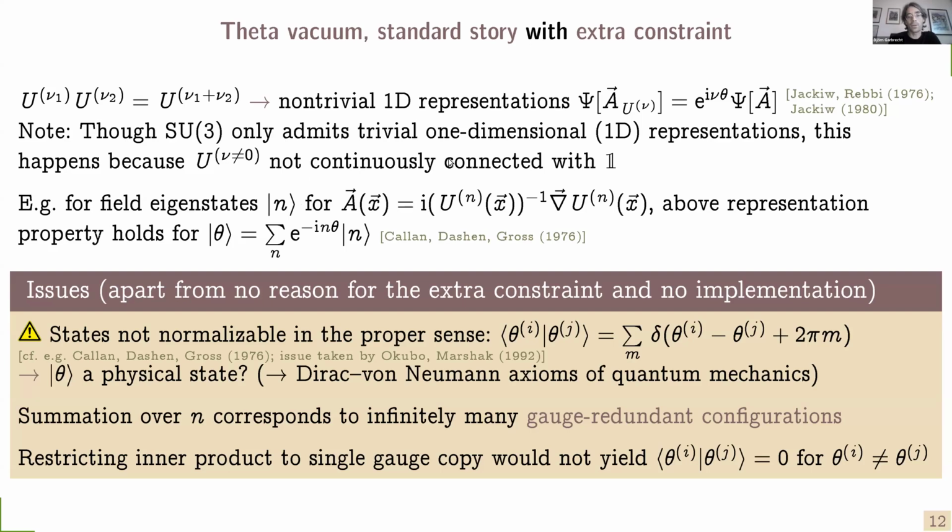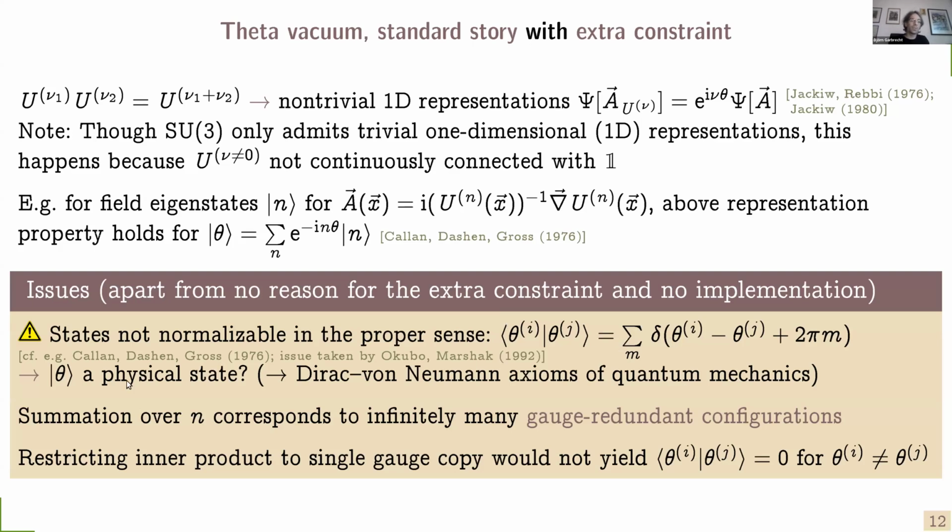Often in the literature, one constructs states that have this transformation property from superpositions of field eigenstates that are pure gauges, and these are then the so-called theta states. Now, apart from the fact that there seems to be no reason for this extra constraint, and this has not been technically implemented in the canonical quantization, I see the following issues here. The states here, whether those or the theta states, are not normalizable in the proper sense. They're normalized to a Dirac delta function.